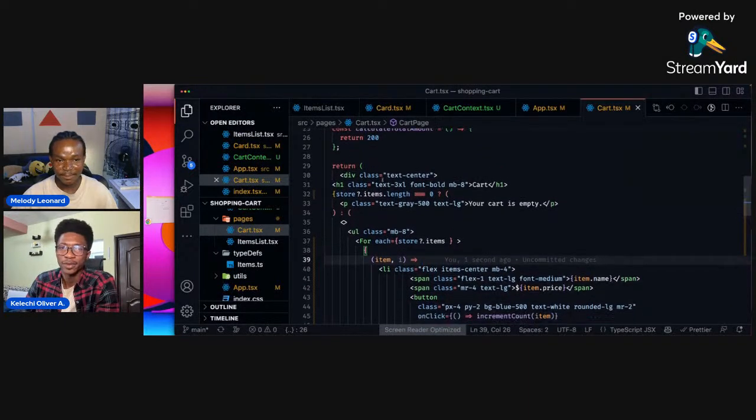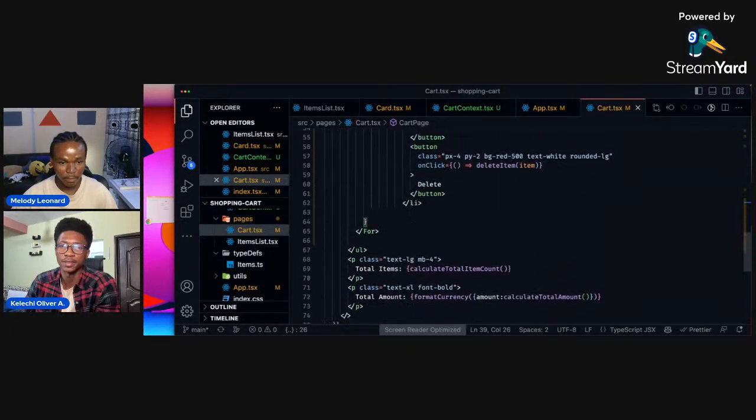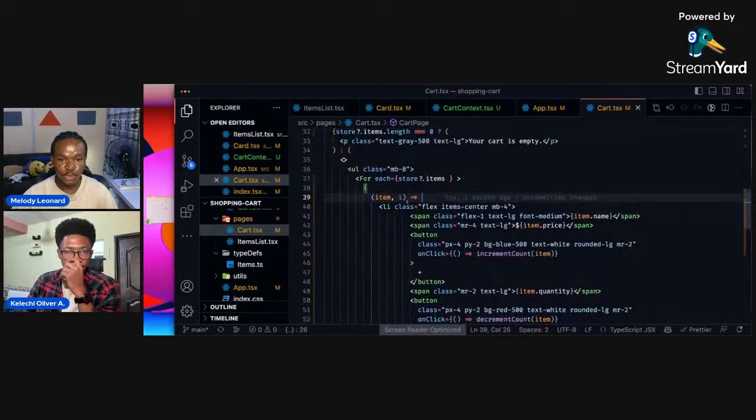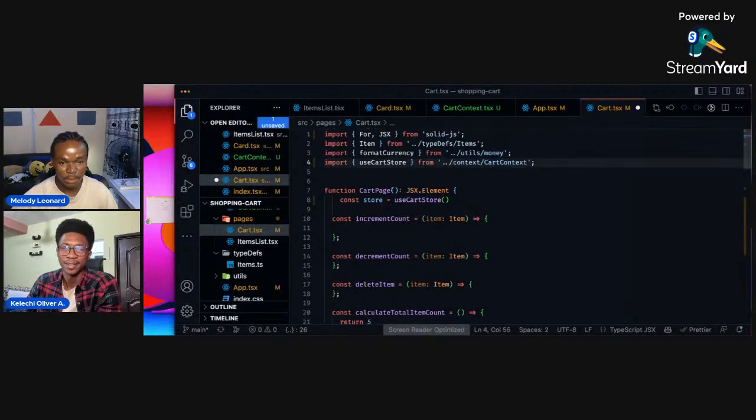So yeah, we can improve on this maybe later, like use the Show component and so on. But right now, let's write the handlers to increment count and decrement count. We could use Show and stuff like that, but for now, because of time, let's just write the handlers.